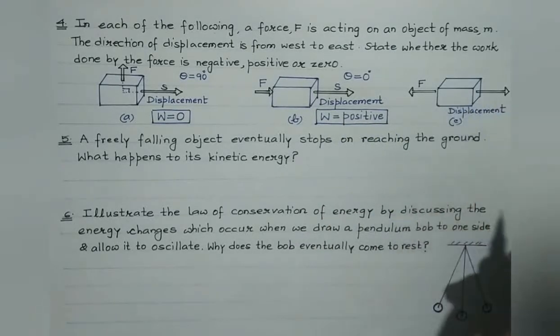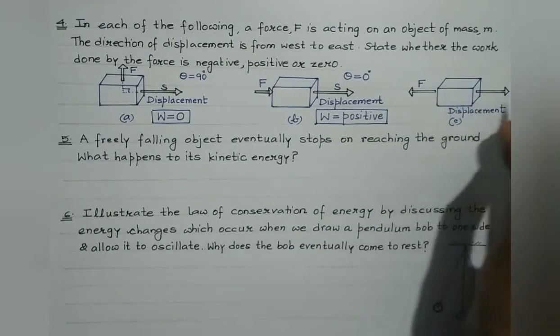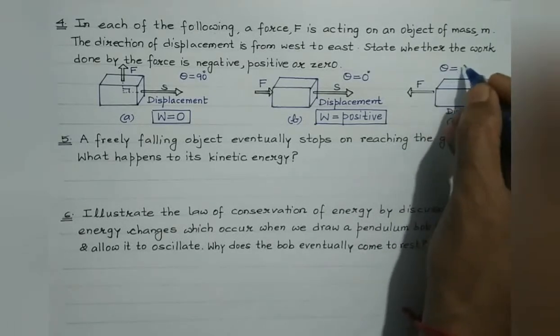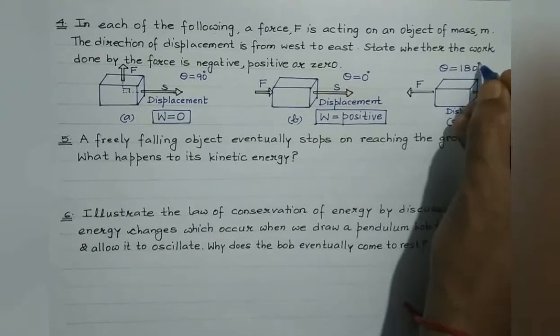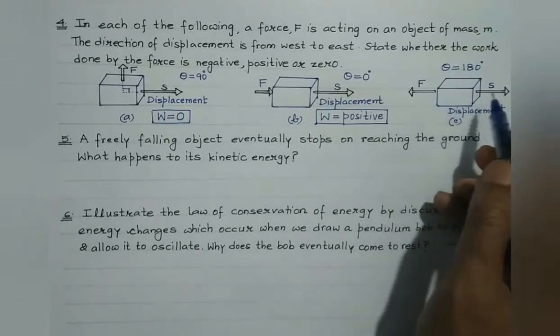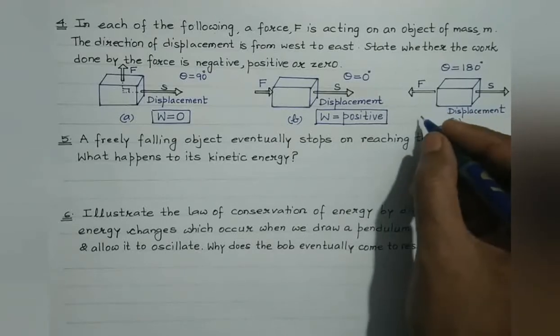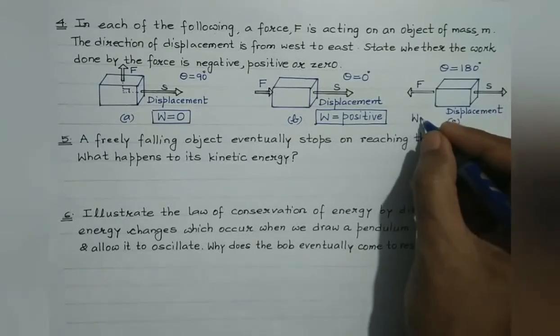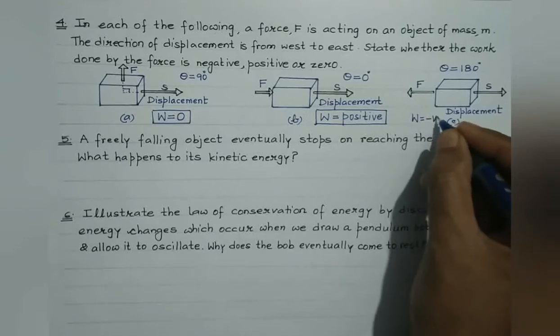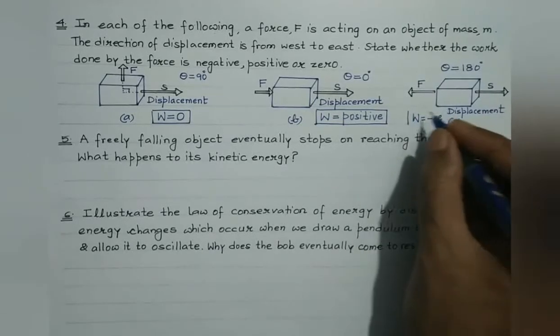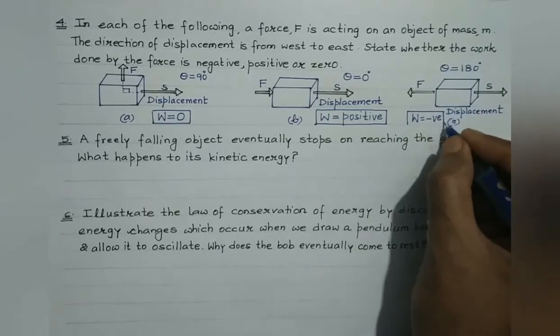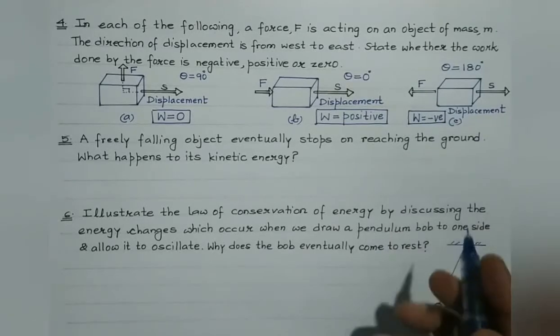Now let's consider the third case. Here students, the force and the displacement are oppositely directed. So here angle between force and displacement is 180 degree. So whenever such a case arises, then the work done is found to be negative. So this is the case where work done is negative. Right students, again I repeat.